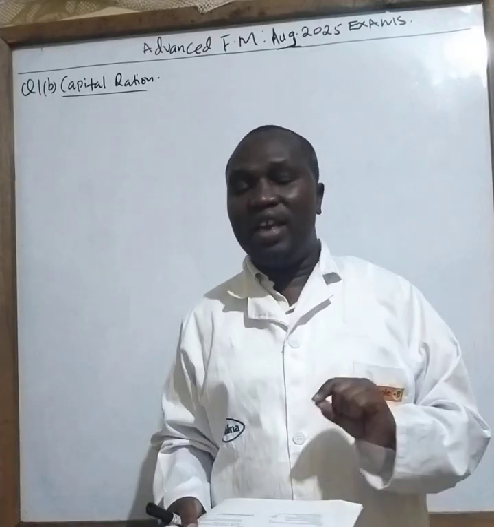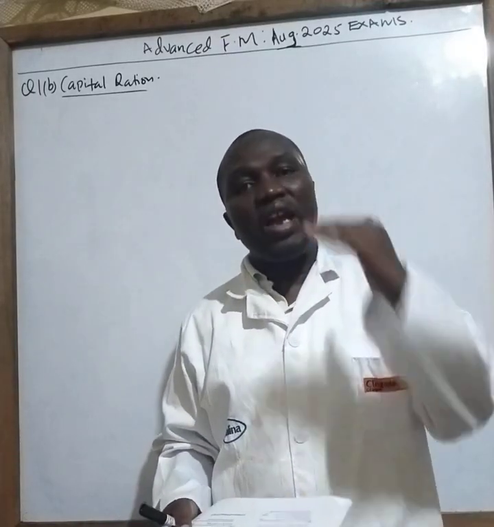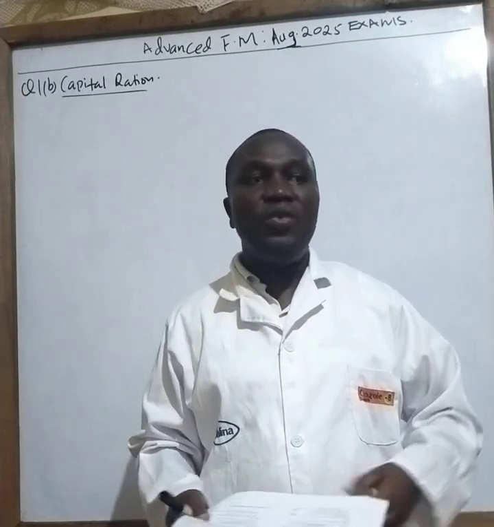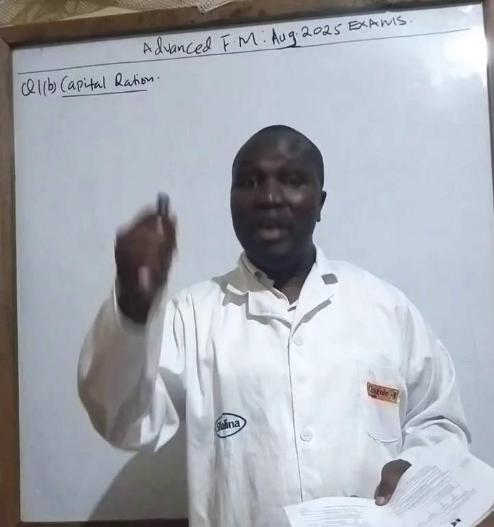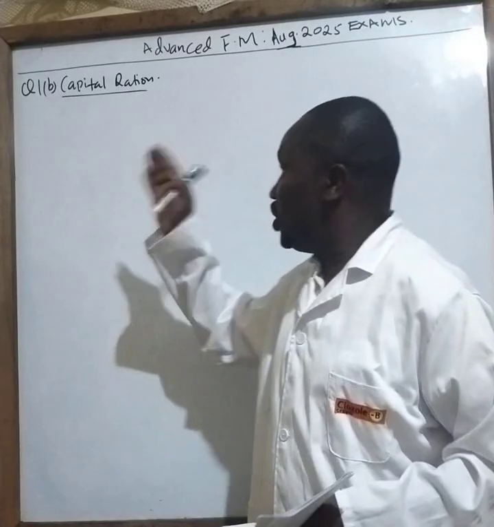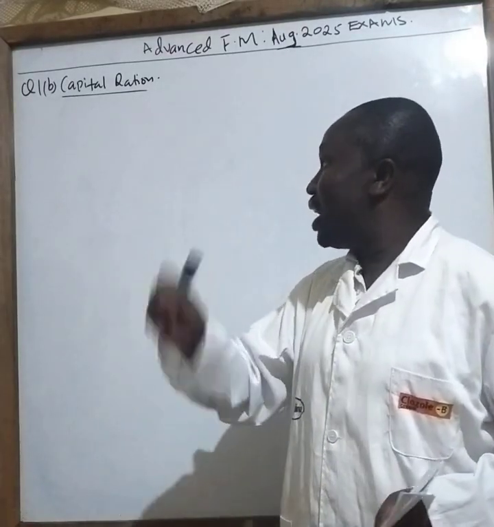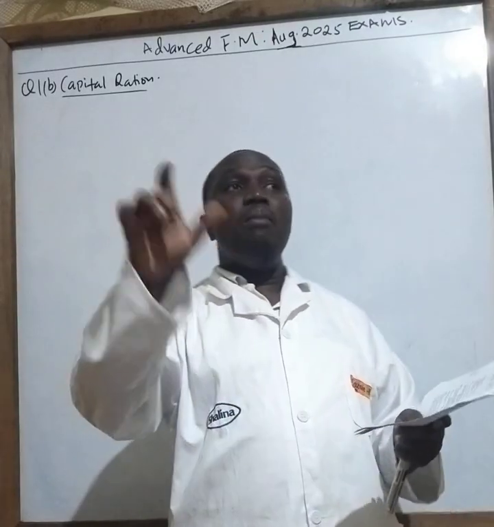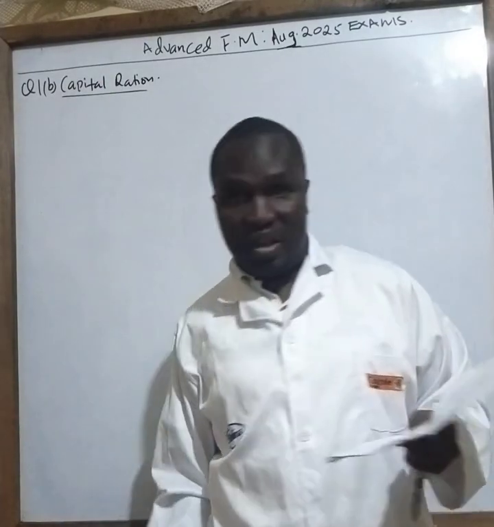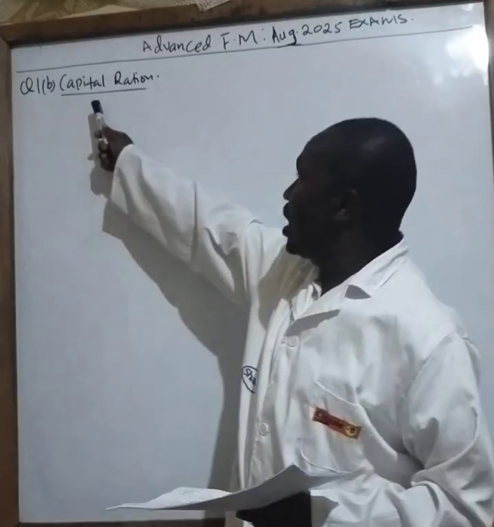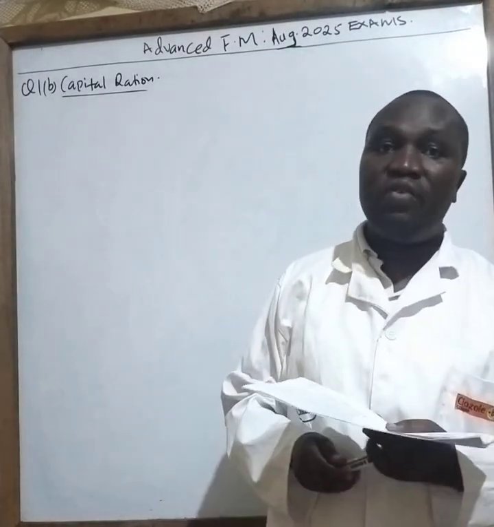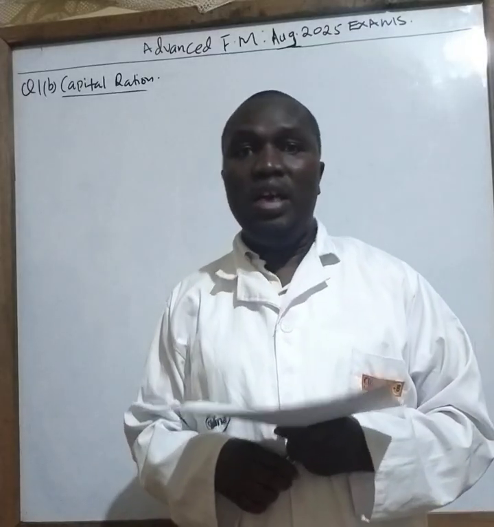But the limiting factor is that they don't have enough money to invest in these profitable projects, and therefore they are facing what is called capital rationing. So they want to ration the available capital so that they only select those that are better than others. And you have been told in this question, the amount available is only 400 million.